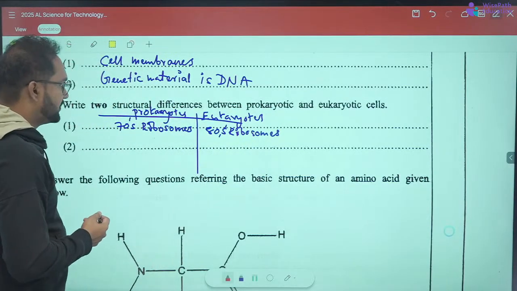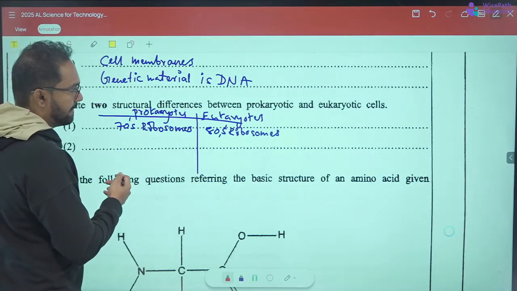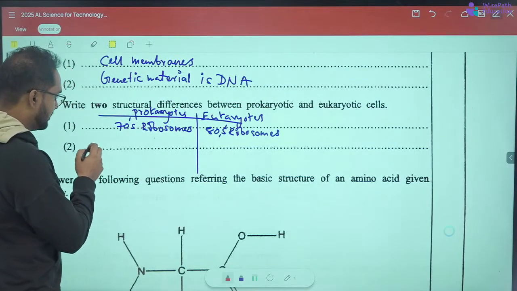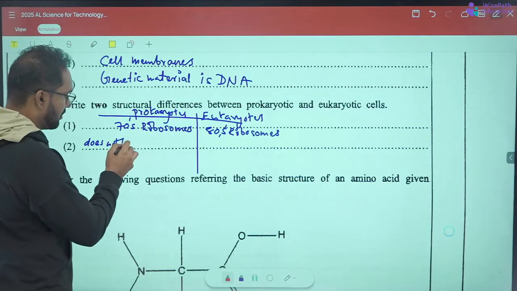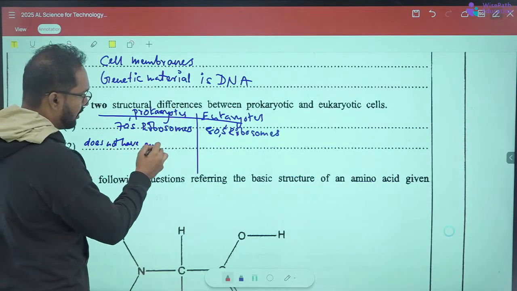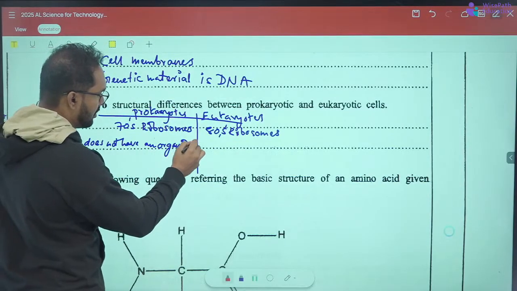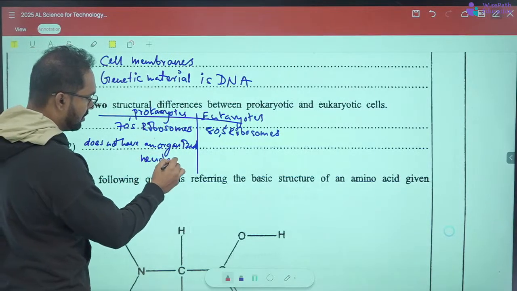Then what else? Prokaryotes do not have an organized nucleus, right?